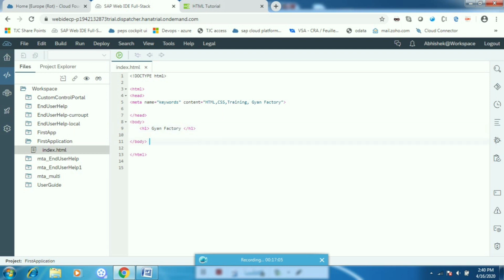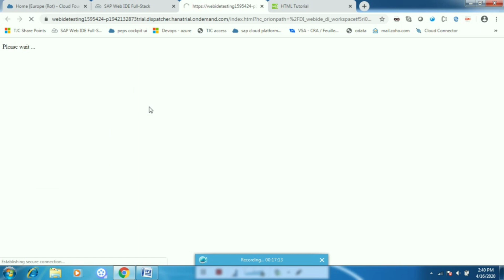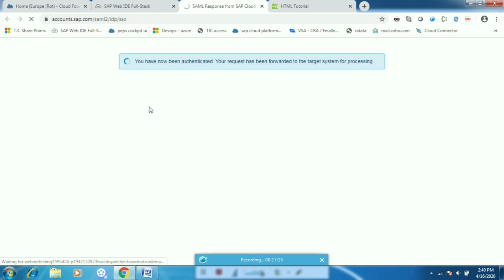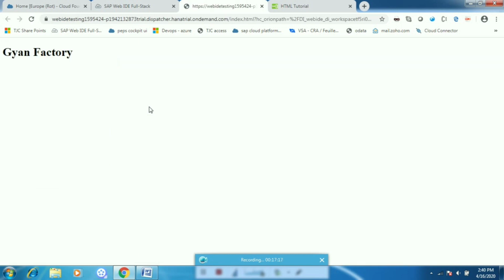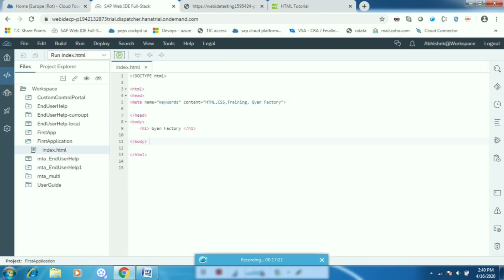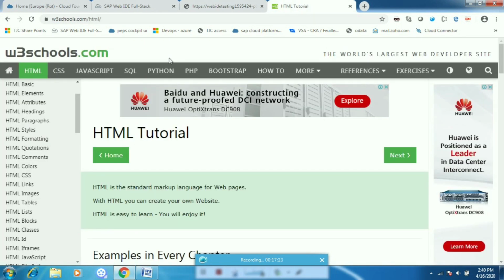Now how can I execute it? I just have to select this file and click on the execution button, so this file will be executed. You can see Gyan Factory has been printed in H1. H1 is the heading tag. You can search for the heading tag on Google or here also.